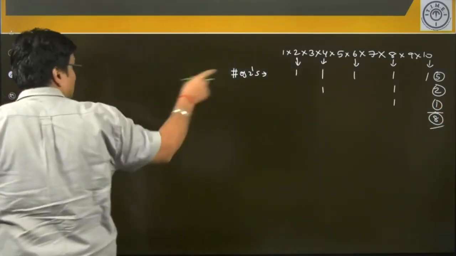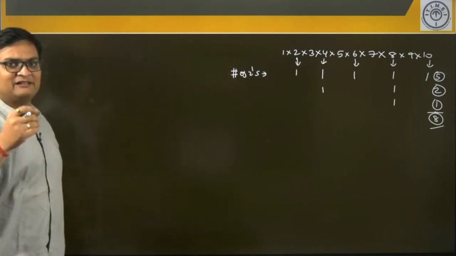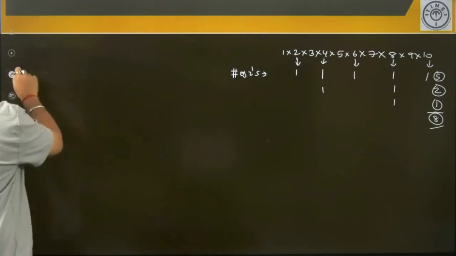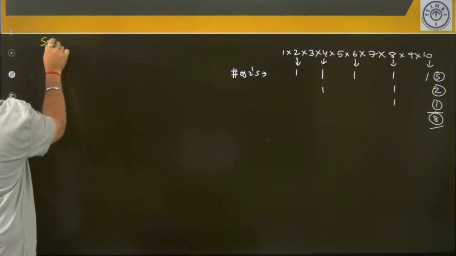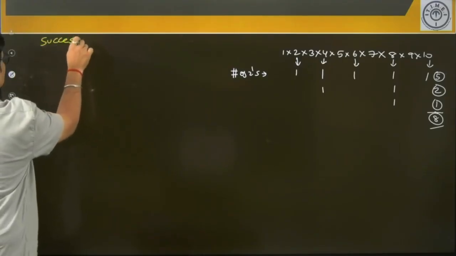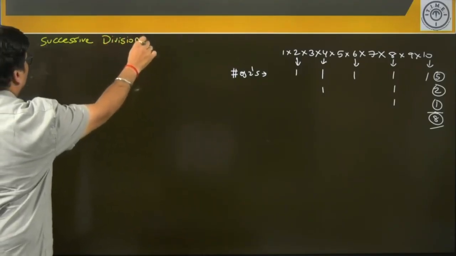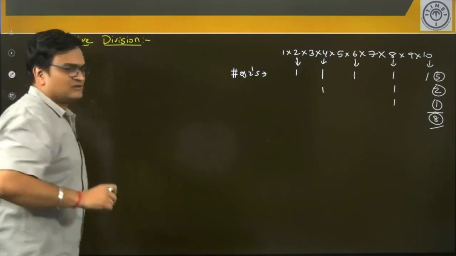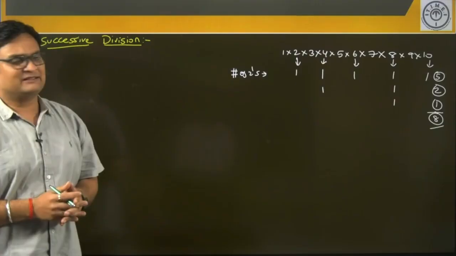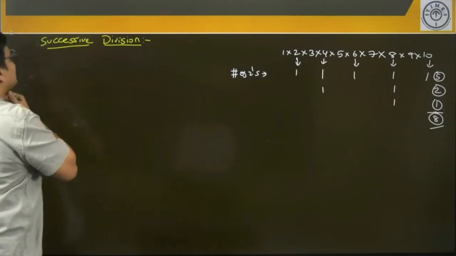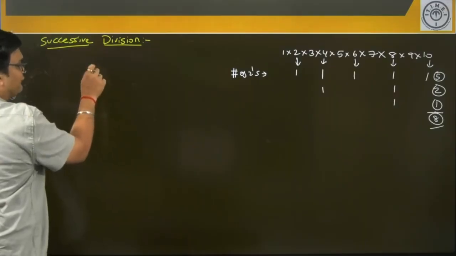If you follow this process of finding out the number of 2's manually, we can actually come down to the following concept. Observe this concept once. The concept is of successive division. So what do you mean by successive division, and how is it helpful in this concept of IGP? Let's try to understand. Under successive division, what happens is, if you take a number, let's say 420 for example,